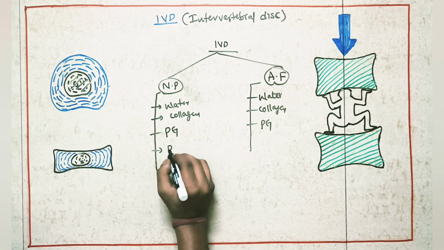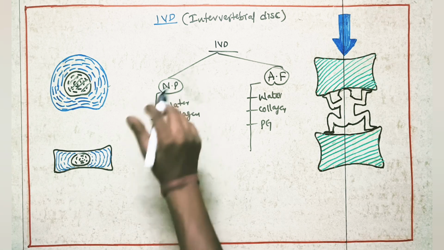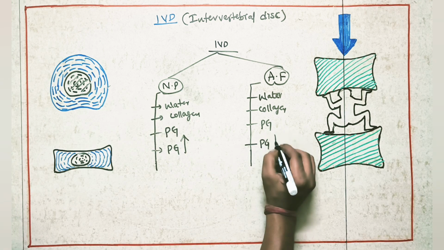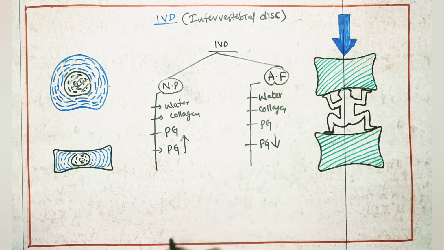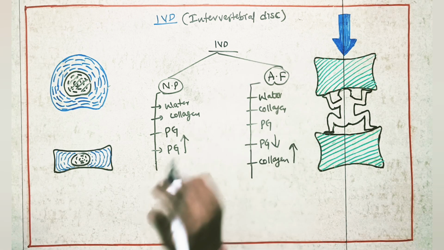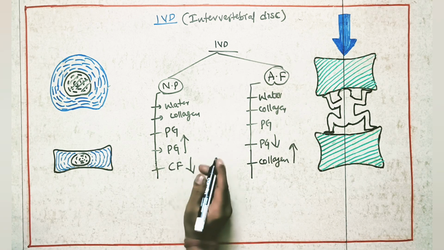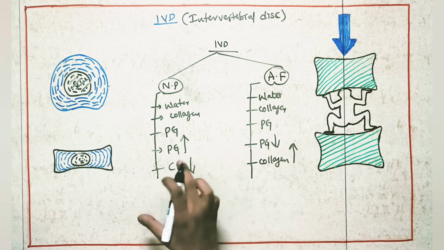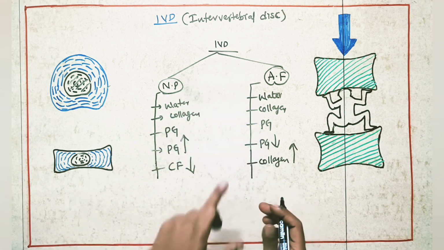The only variation is that proteoglycans are more in the nucleus pulposus, while the content of proteoglycans is less in the annulus fibrosus. And one more thing: collagen fibers are more in the annulus fibrosus, and collagen fibers are less in the nucleus pulposus. These are some structural variations in the intervertebral disc.